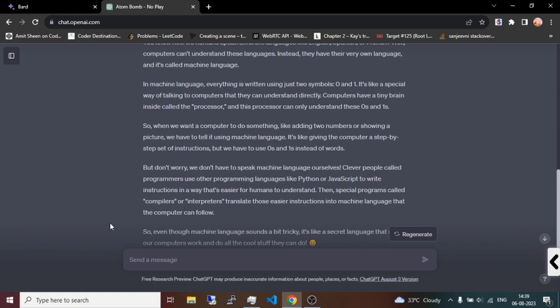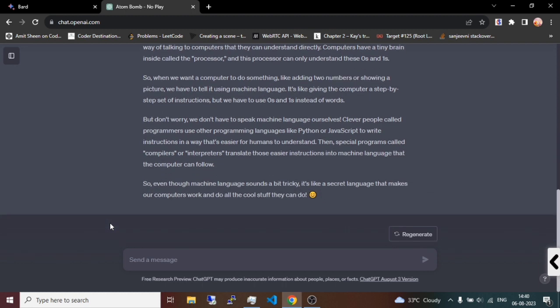Clever people called programmers use other programming languages like Python and JavaScript to write instructions in a way that is easier for humans to understand. Then special programs called compilers and interpreters translate those instructions into machine language that the computer can follow. So even though machine language sounds a bit tricky, it's like a secret language that makes our computers work and do all the cool stuff they do.